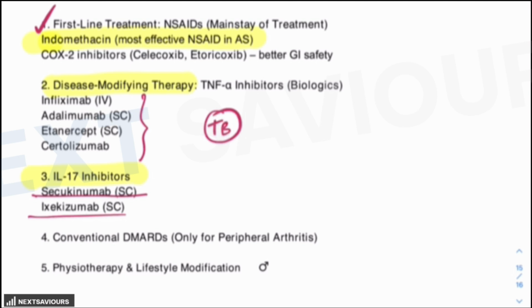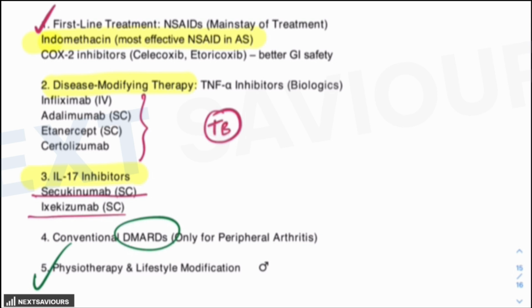In case of rheumatoid arthritis, conventional disease-modifying anti-rheumatic drugs are used, but here they are only used for peripheral arthritis, and the drug which can be used is sulfasalazine for peripheral arthritis, but it is of no use for axial disease, spondyloarthropathy. And methotrexate has got limited benefit in ankylosing spondylitis.